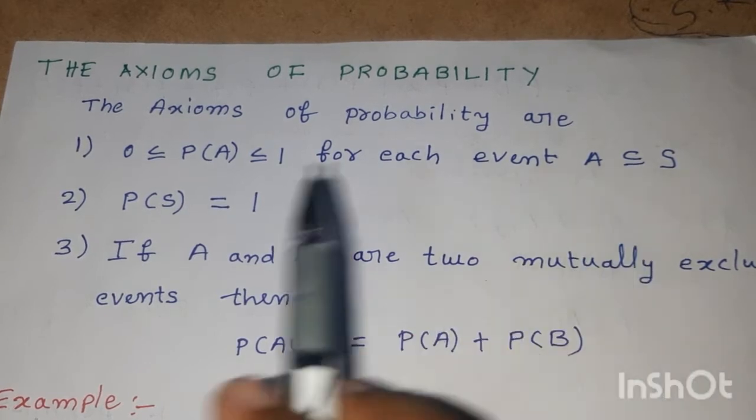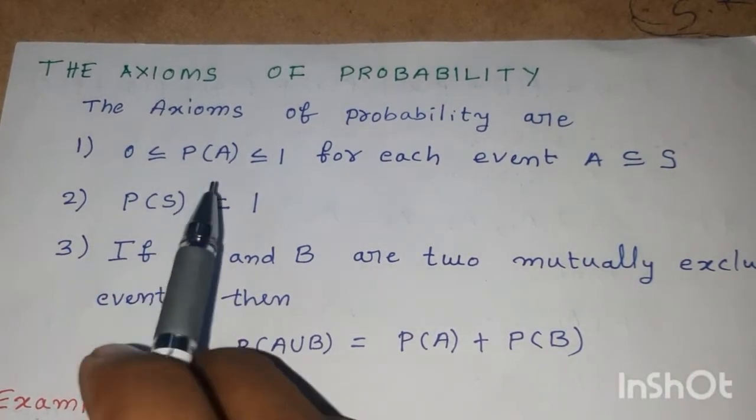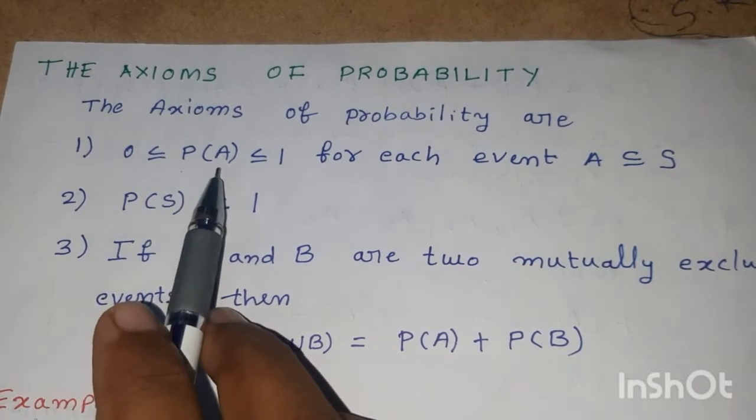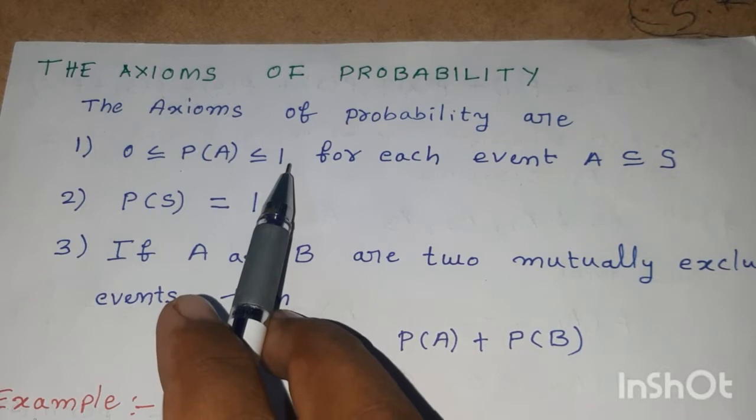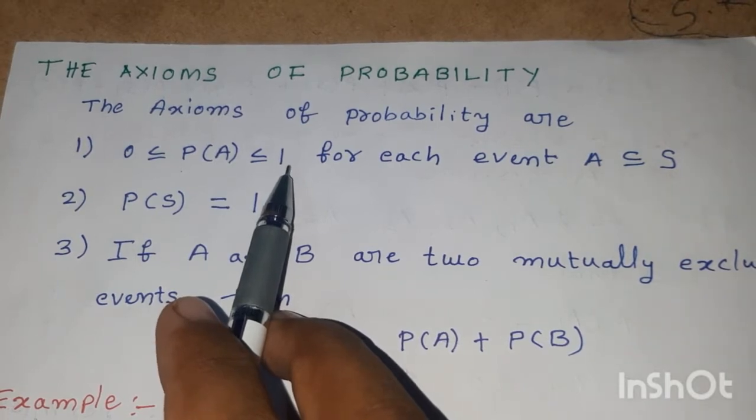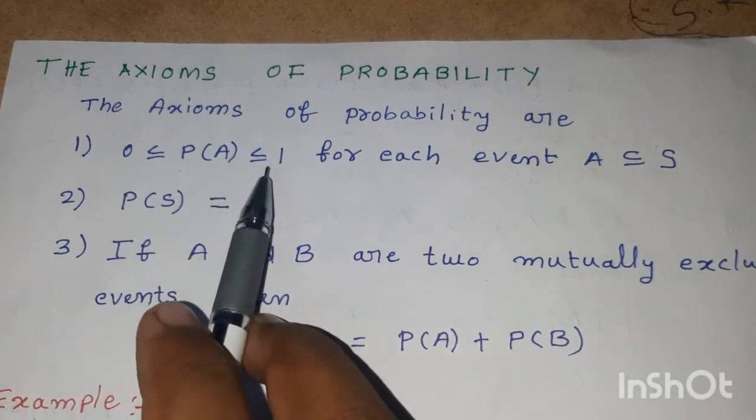That means probability of any event always lies in between 0 and 1. In previous classes we have already found some probabilities. We can observe that those probabilities lie in between 0 and 1.